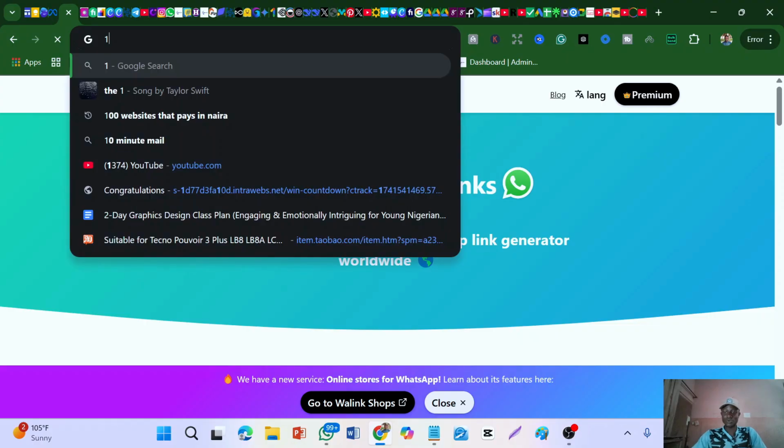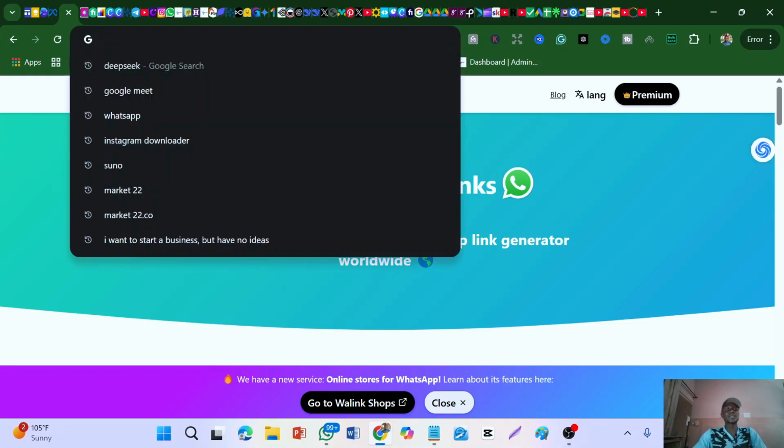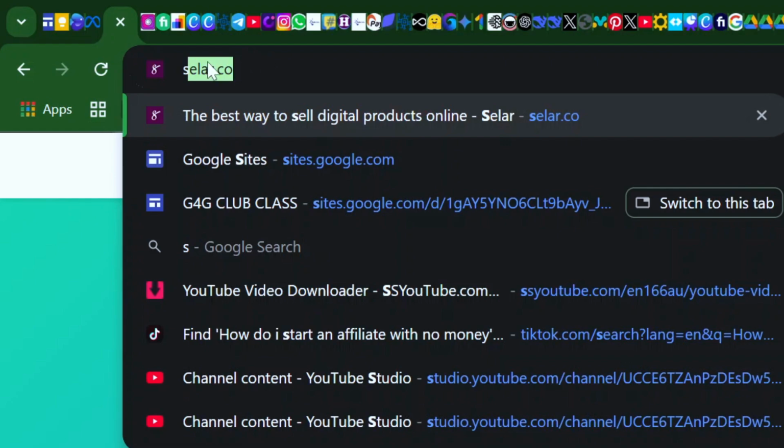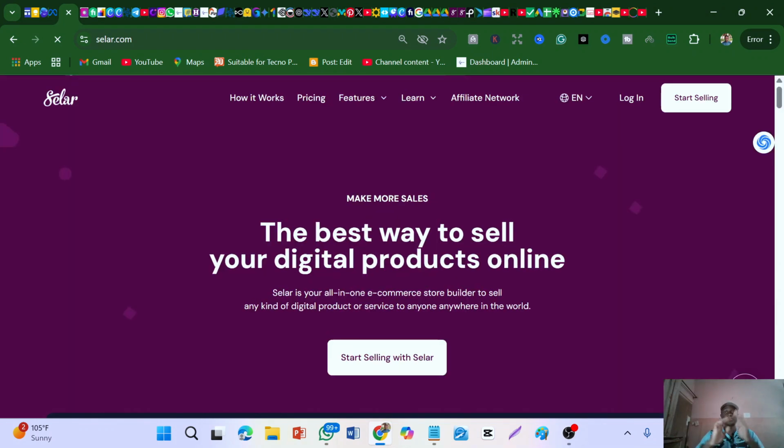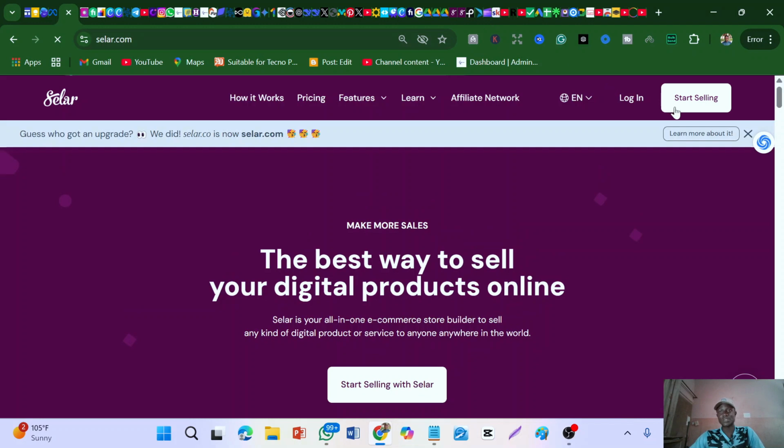So now let's go to the platform where you're going to upload your book and put a price so that you can make sales. Now I want you to come to a browser and type seller.co. You can see it here, seller.co, and then enter. Seller is a platform where you can host your digital products. So after you finish editing your whole book, you can just come here and tap on start selling, or even this down start selling here. You can just register an account. So let me just show you.